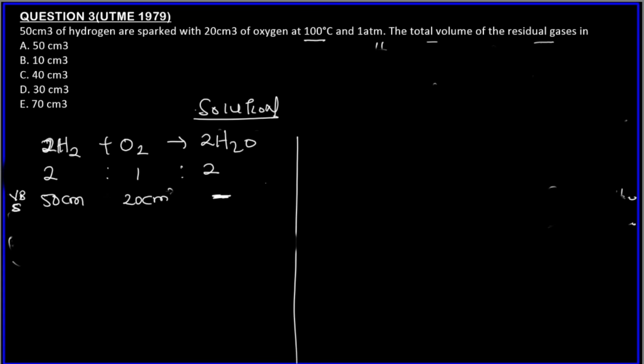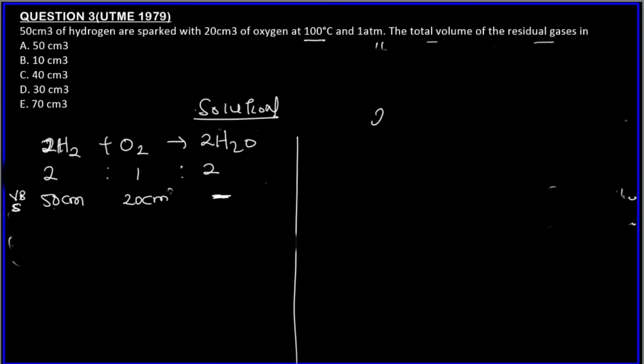Okay, let's solve the limiting reagent again. For hydrogen we have 50 divided by 2, and for oxygen we have 20 divided by 1. So this is 25 and 20. So oxygen is still the limiting reagent. So from the limiting reagent we have to determine the exact amount of hydrogen gas that will react with oxygen gas. So how do we do it?